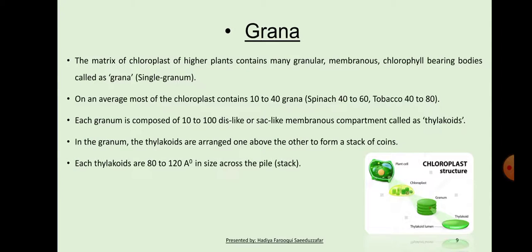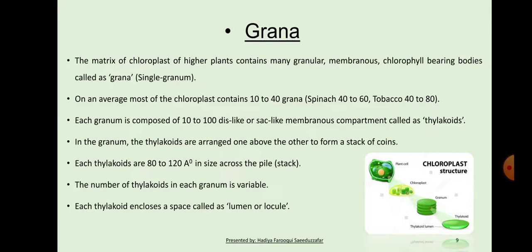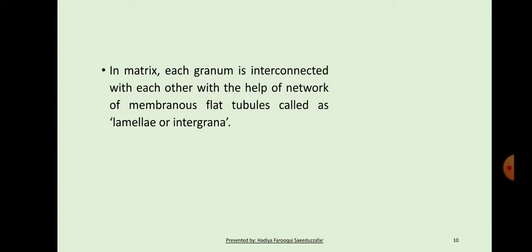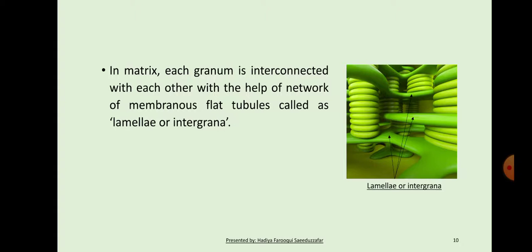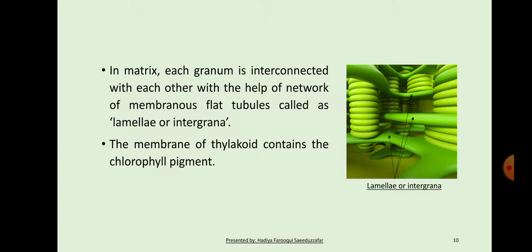Each thylakoid is 80 to 120 angstrom in size across the pile or stack. The number of thylakoids in each granum is variable. Each thylakoid encloses a space called lumen or locule. In the matrix, each granum is interconnected with each other with the help of a network of membranous flat tubules called lamellae or intergrana. The membrane of thylakoid contains the chlorophyll pigment.